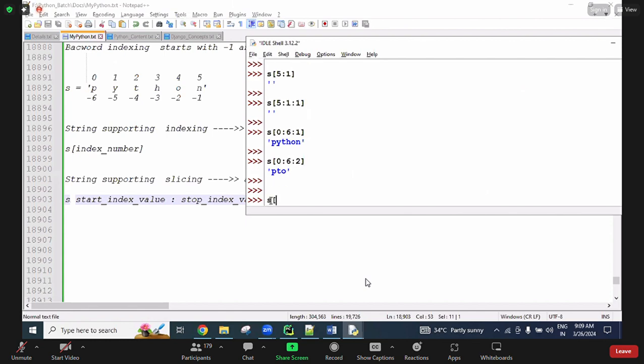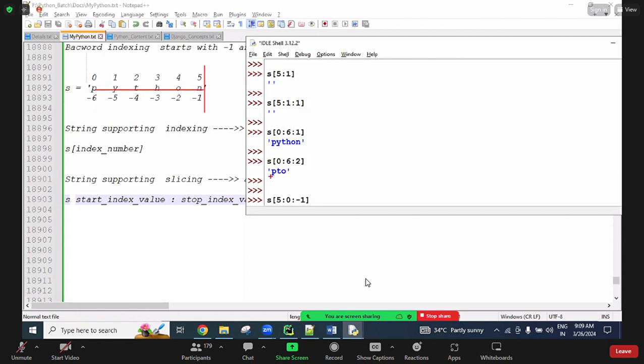Now here, when we are working with negative numbers, starting from 5 here and the end value 0 here, I'm giving minus 1. So it starts from here, minus 1 means the left direction, moving this direction.